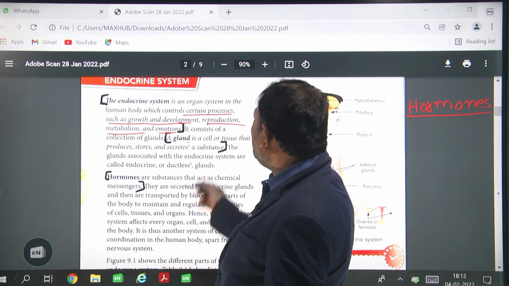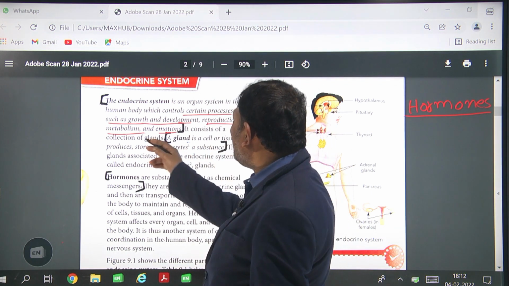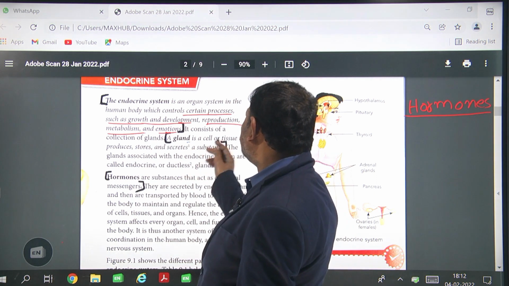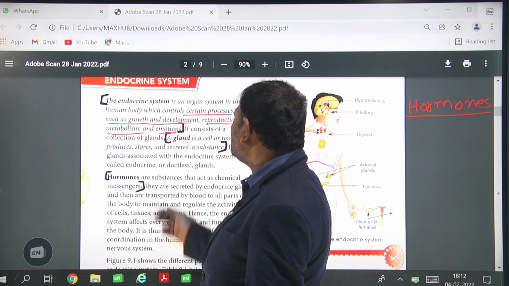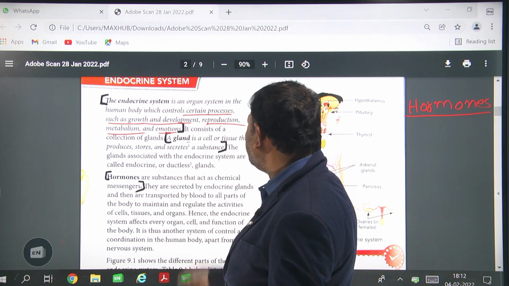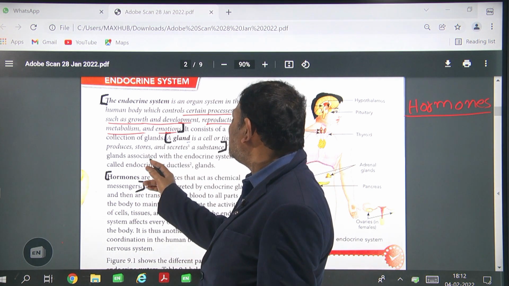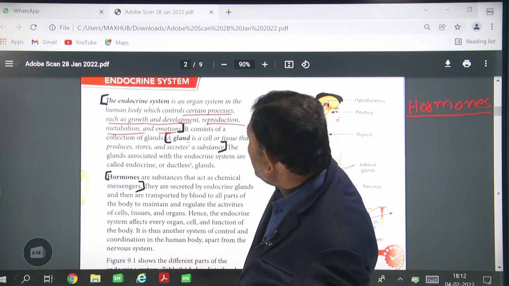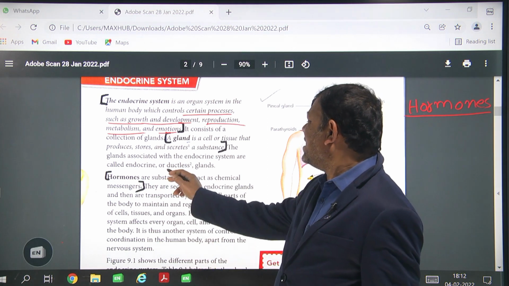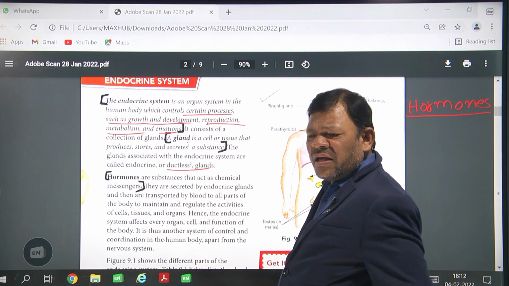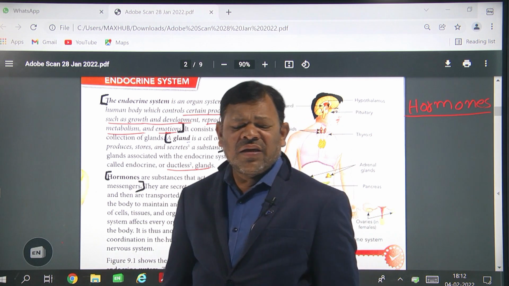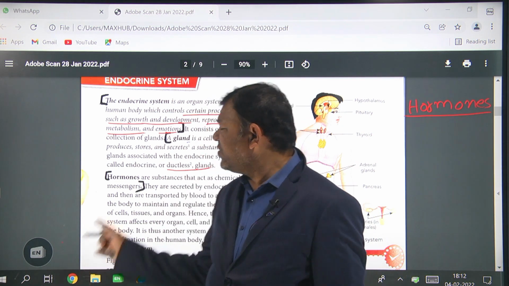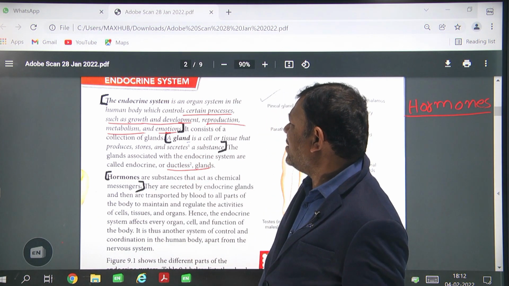The endocrine system consists of a collection of glands. A gland is a cell or tissue that produces, stores and secretes substances. The glands associated with the endocrine system are called endocrine or ductless glands. They do not have ducts, so they are called ductless glands.